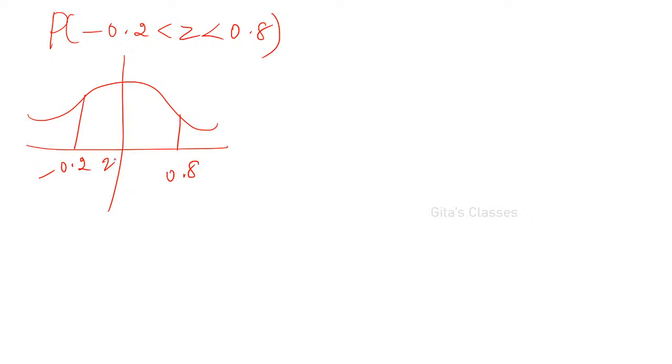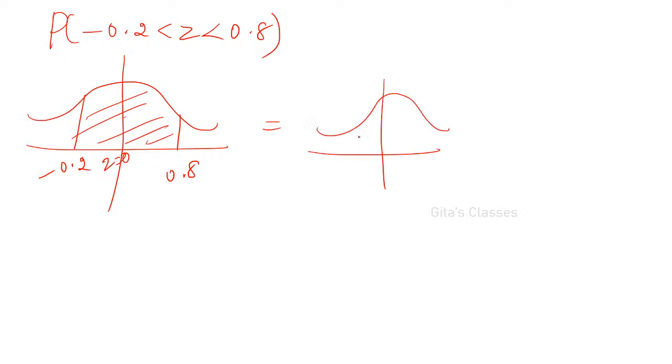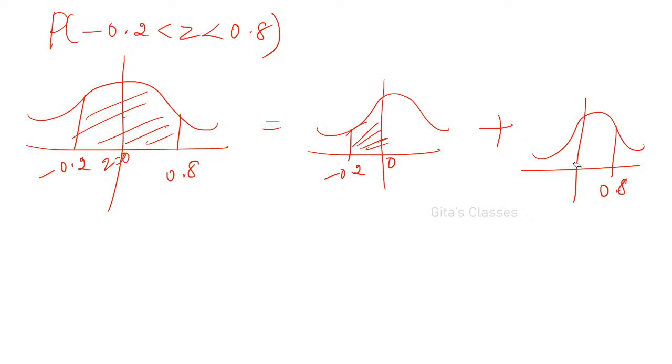If you want to make use of the table, always you have to express in terms of the total area. Therefore, you have to split it into two: minus 0.2 to 0, this area, plus 0 to 0.8, this area. You have to add these two.